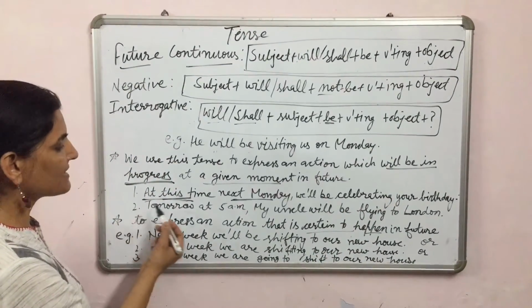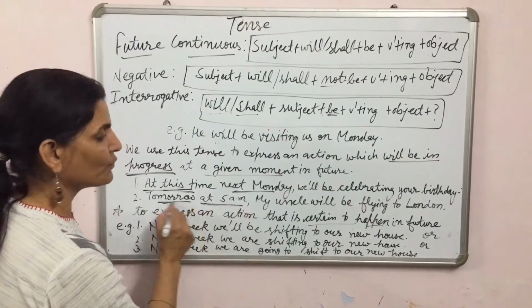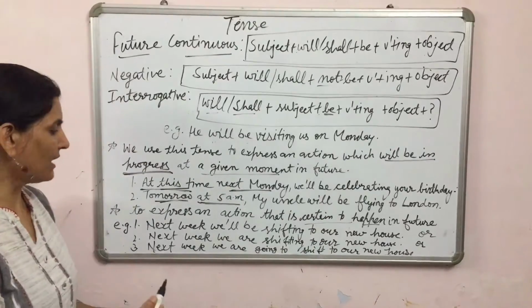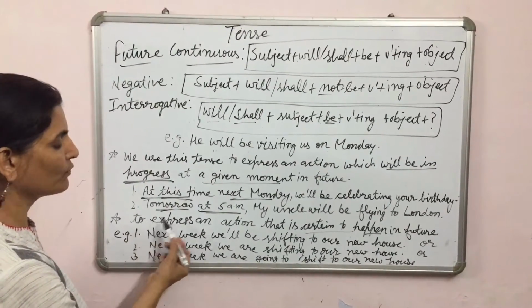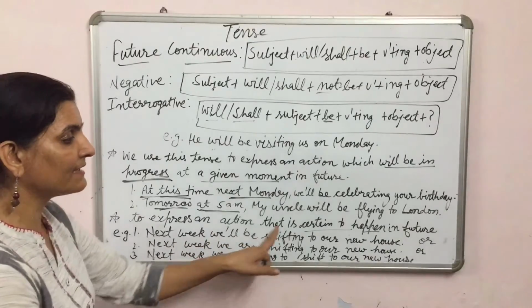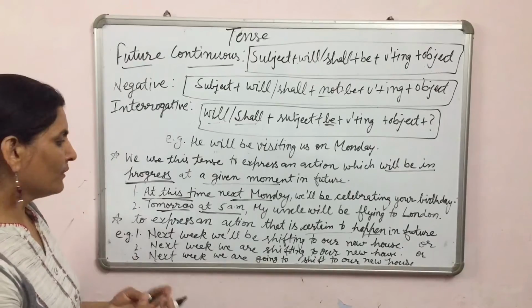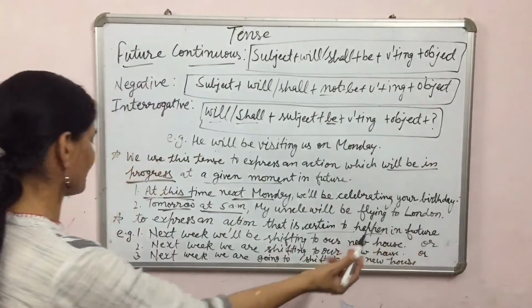In the second sentence, tomorrow at 5 a.m. is the given future time: my uncle will be flying to London. The next use of this tense is to express an action that is certain to happen. Means we have decided, it is certain to happen in future.